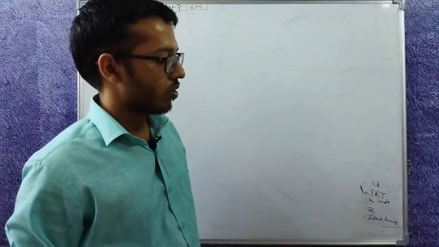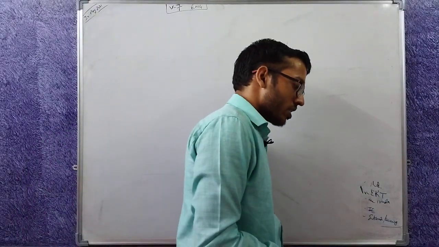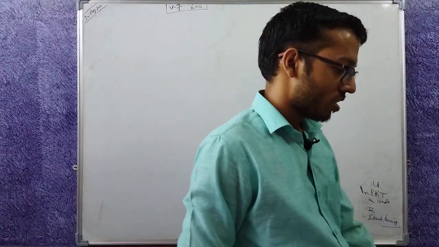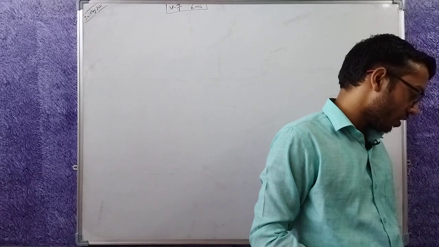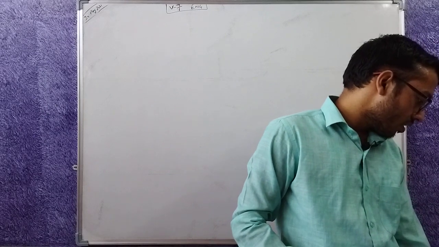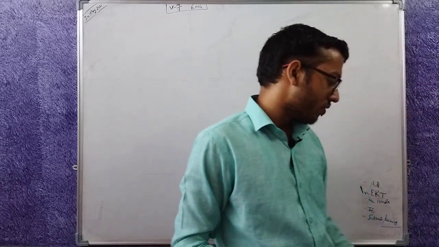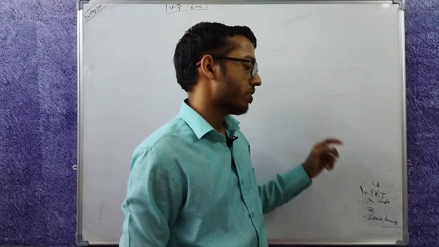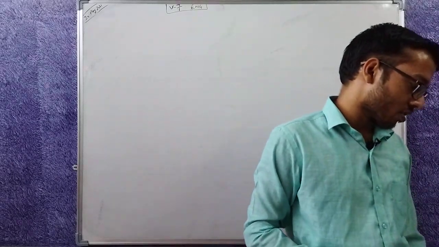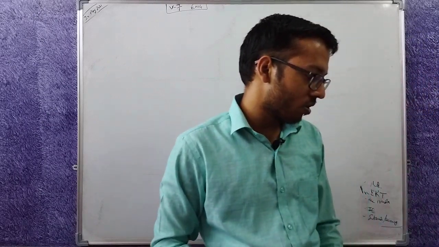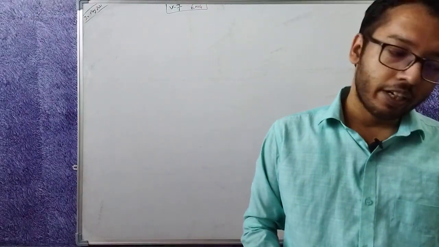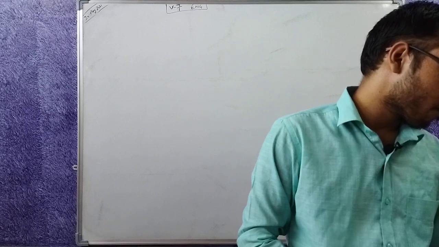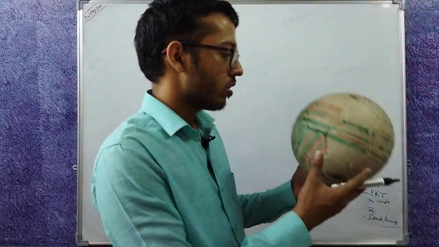Now coming back to NCERT, these are the 4 cardinal directions: north, east, west, south. Then there are 4 other directions also. These other 4 directions, northeast, northwest, southeast, southwest, are called intermediate directions. Now let's come on to the most important topic, latitudes and longitudes. What is latitude, what is longitude?